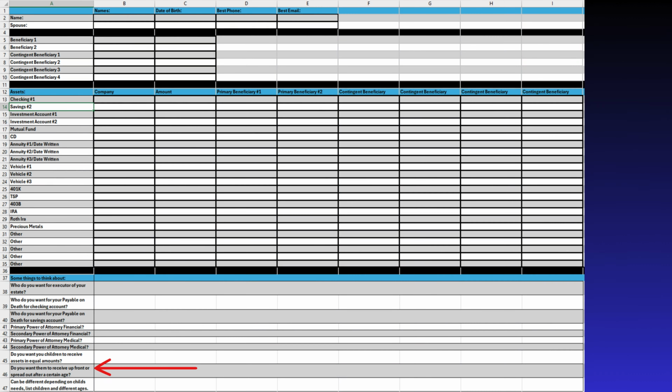Now in Row 46, you have the option to either have your assets from the trust go to your children up front or spread out after a certain age. Whether you distribute trust assets to your children immediately or spread them out over time depends on various factors, including financial responsibility, maturity, and long-term goals. Here are some common situations for both approaches.